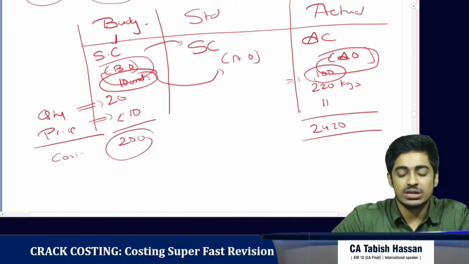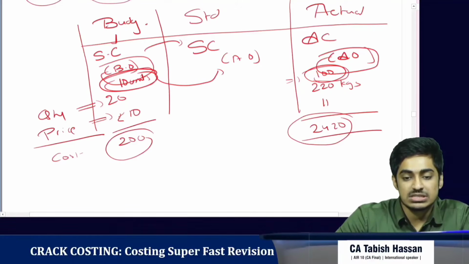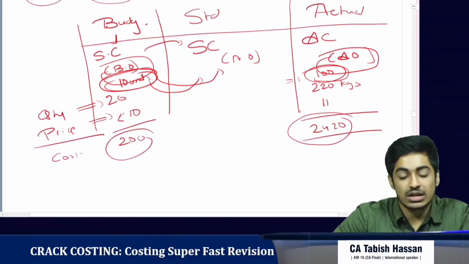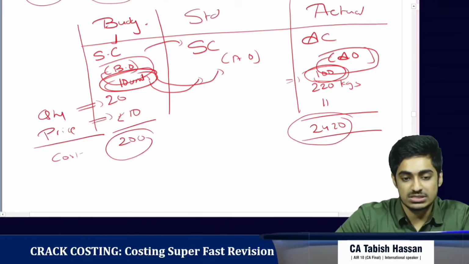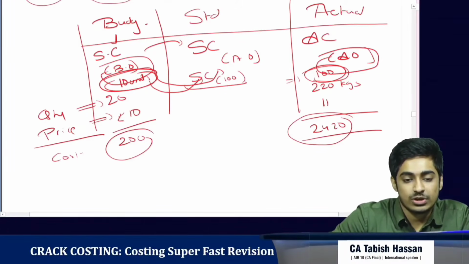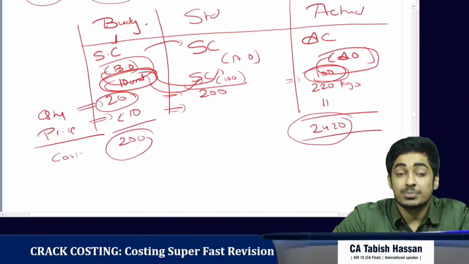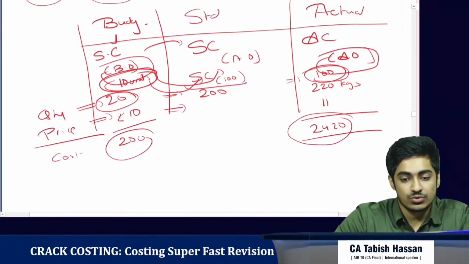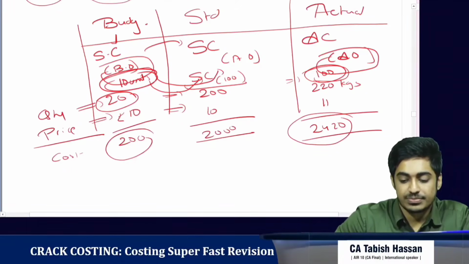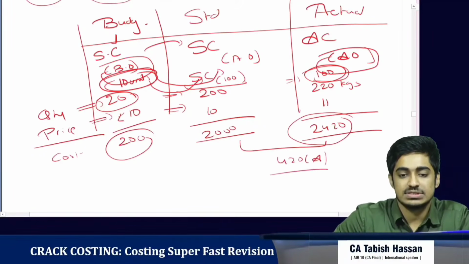This 200 cannot be compared with 2420 because there is a change in units. Here it was 10 units, here it is 100 units. So we have to convert this to 100 units. For 10 units it was 20 kgs, so for 100 units it would be 200 kgs, and the price would again be 10 per kg. So the standard cost is 2000. The difference is the variance, that is 420 adverse. Clear?